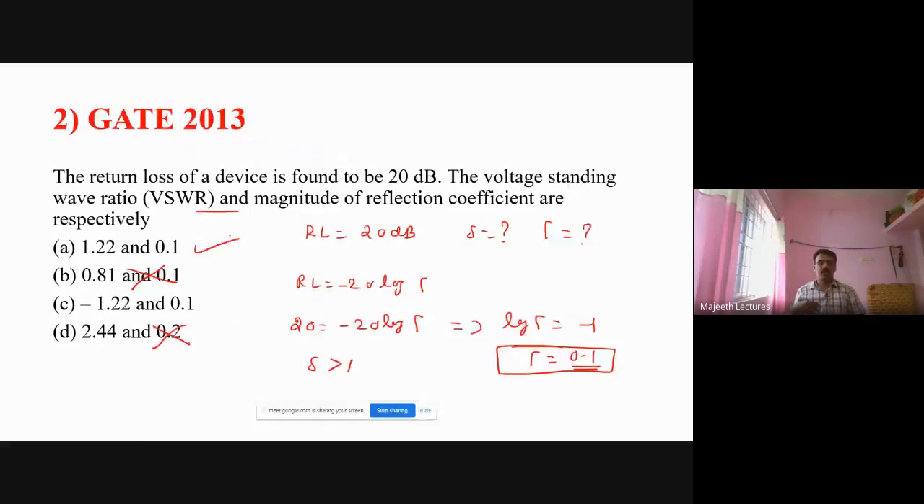So you must know how to neglect the wrong answer also, right? So by seeing the question itself, standing wave ratio cannot be this one because S is less than 1. So this is not an answer, right? So immediately you can neglect that answer.